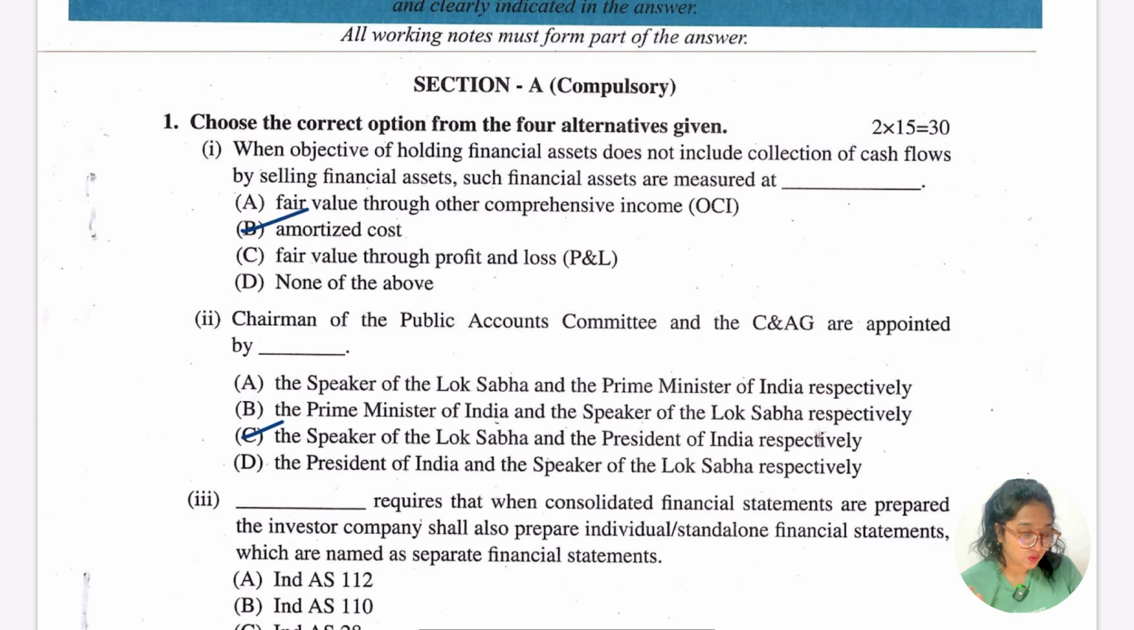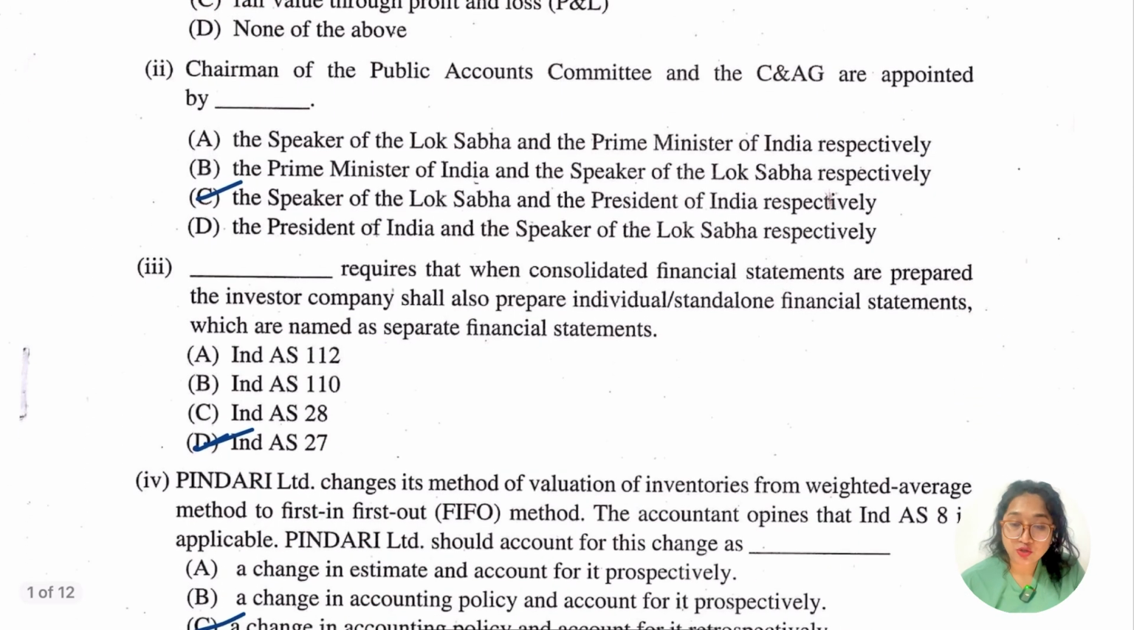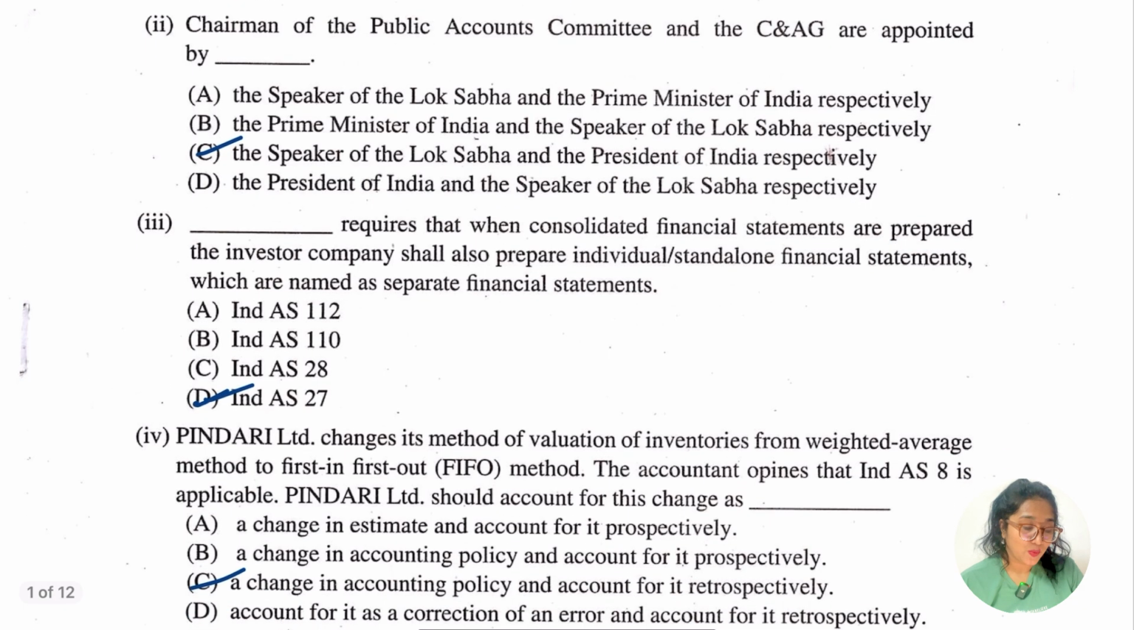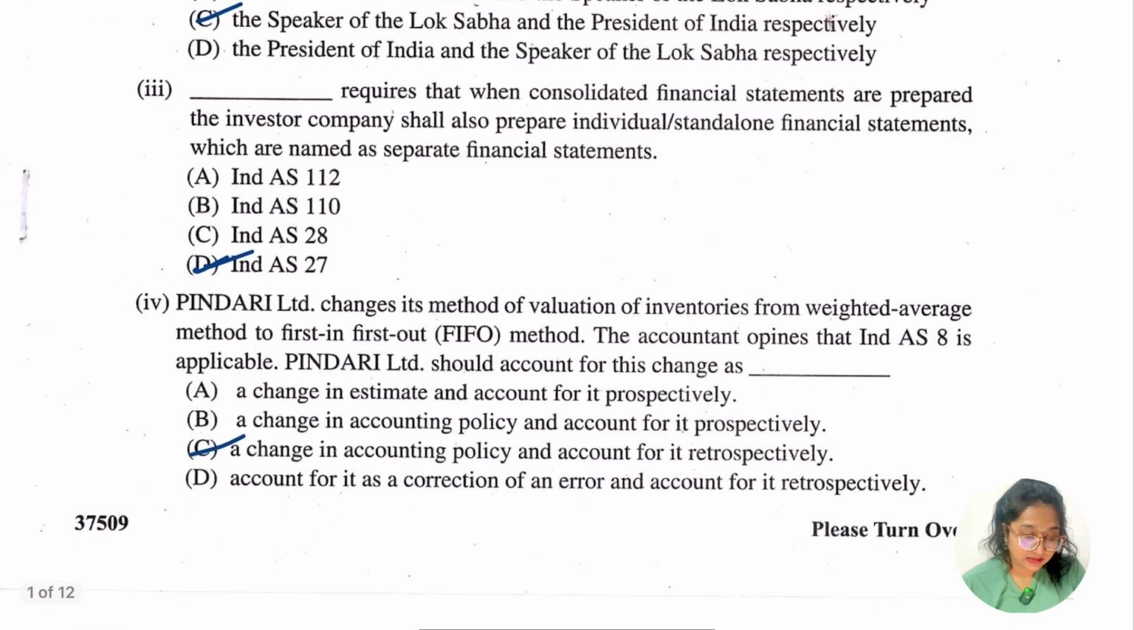Let's go with question first of section E. When the object of holding a financial asset does not include collection of cash flow by selling the financial asset, such financial assets are basically measured at the amortized cost. So B is going to be our answer. Second question, chairman of the Public Accounts Committee and CAG are appointed by whom? By the Speaker of the Lok Sabha and the President of India respectively. So C is the answer here.